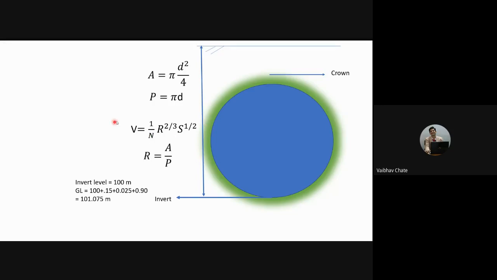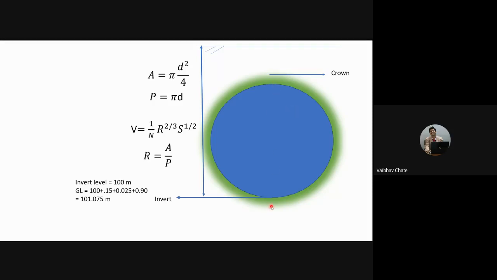As I told, for sewer, we'll be making use of Manning's equation, that is V is equal to 1 by N R raised to 2/3 S raised to half. N is nothing but the rugosity coefficient. It depends on the type of the surface and its smoothness. So the value might vary between 0.011 to 0.015 depending on the type of the surface. Again, there are rarest of rare cases for the N values as well. What is R? R is nothing but d by 4 for this condition, that is when the liquid is flowing